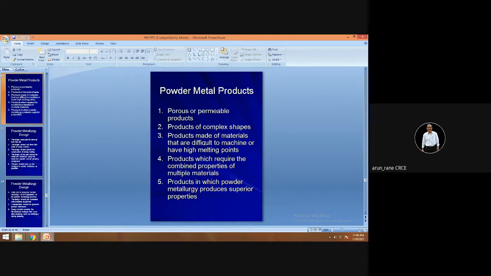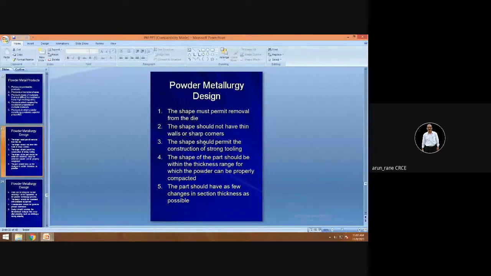You can have a combination of two metals, or three metals, as long as you are able to crush and mix. Then you get very good superior properties in the products manufactured by powder metallurgy.